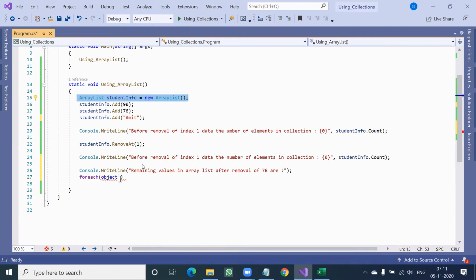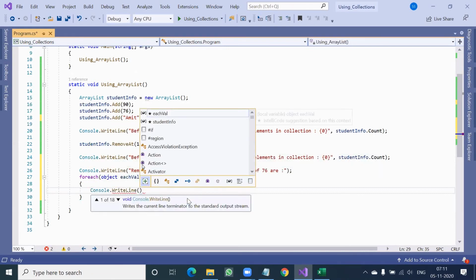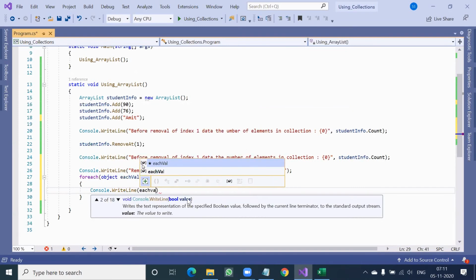So that's why, while fetching the data, I will say foreach object each value in student info. Just like an array. Then Console.WriteLine each val.